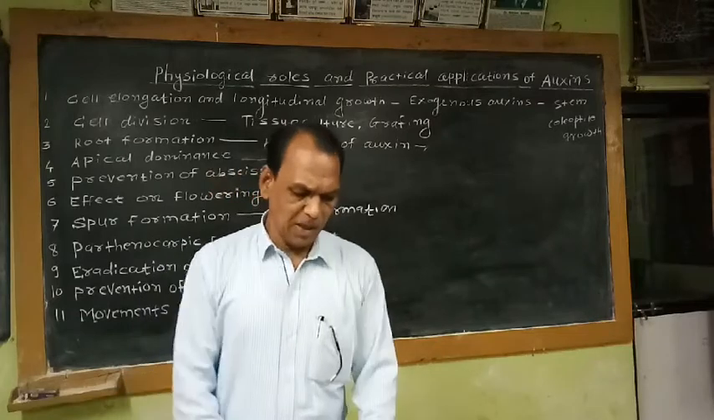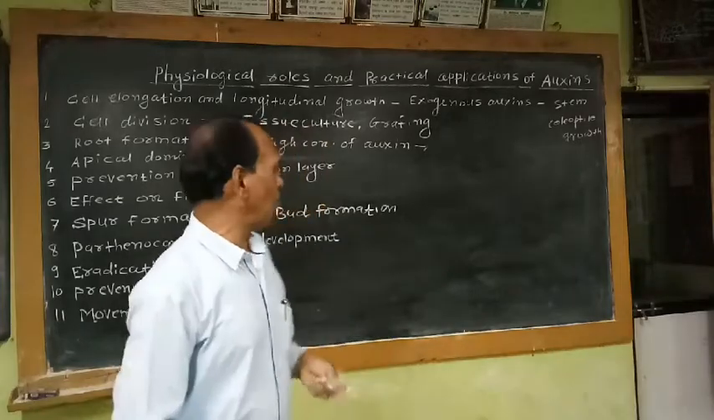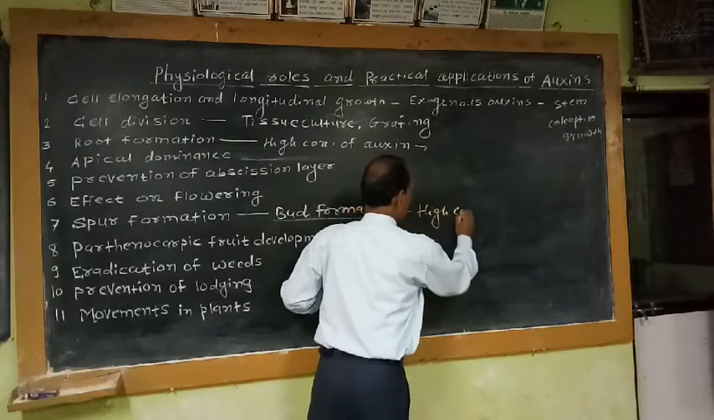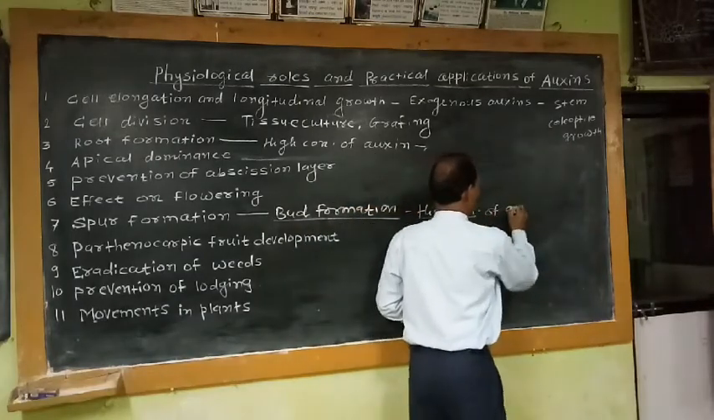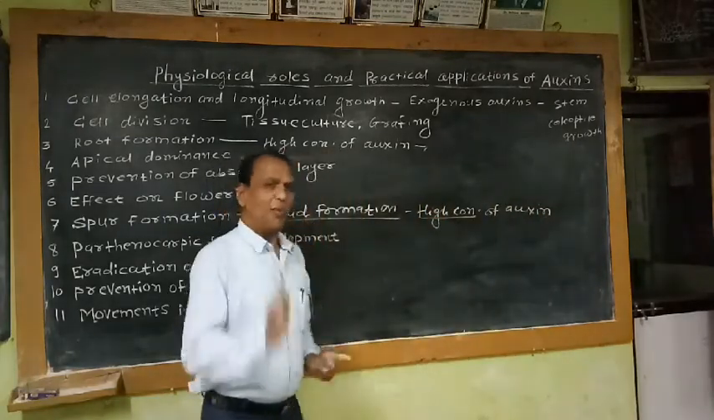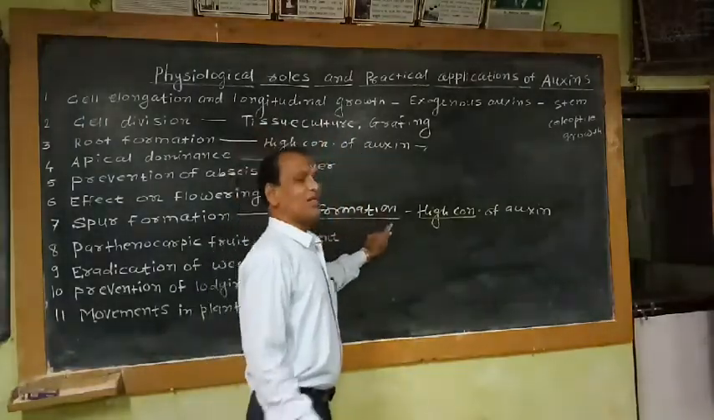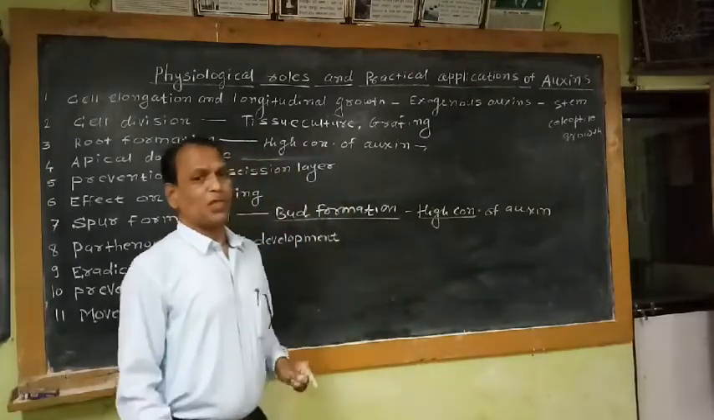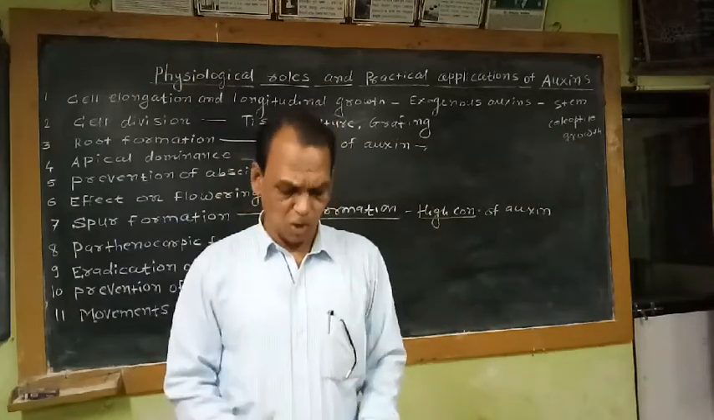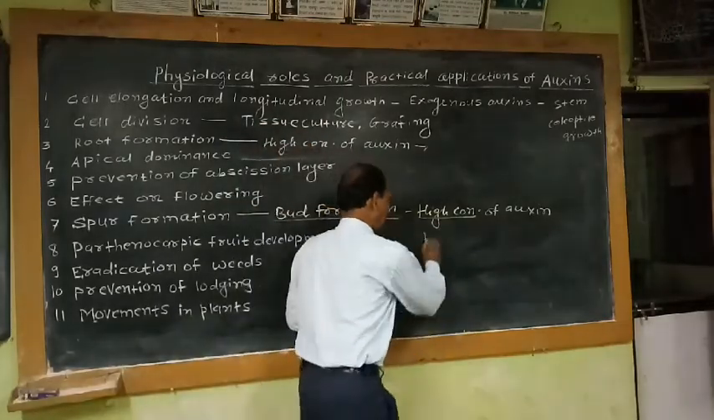This bud formation, more bud formation, is beneficial in some crops. Who is responsible for this bud formation? A high concentration of auxin causes the formation of more buds. That means it prevents the longitudinal growth of the main shoot axis and promotes the formation of lateral buds. This property of auxin, to initiate more buds and suppress longitudinal growth, can be utilized in plants like apple and pear.